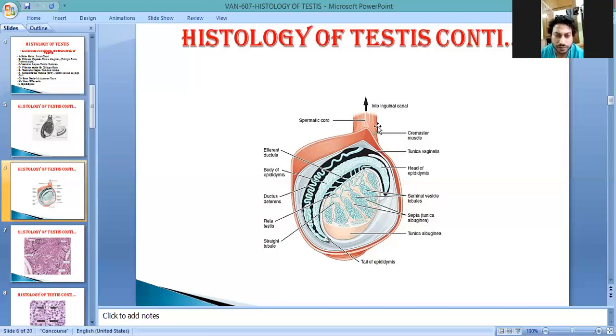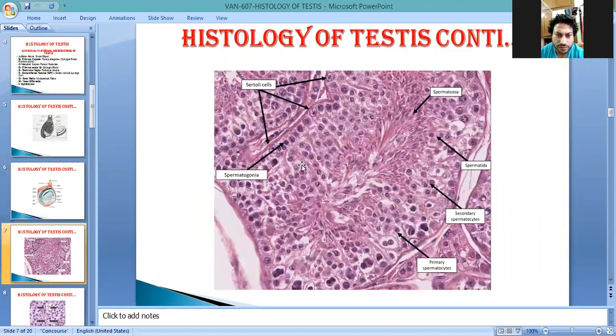So I think this is a clear-cut picture of the testicle from the outside to the internal structure, which contains the following structures: from skin to the seminiferous tubules, to the rete testis and vasa efferentia, later on the epididymis, and this is converted into the ductus deferens. So you see, this is the picture of the seminiferous tubules.